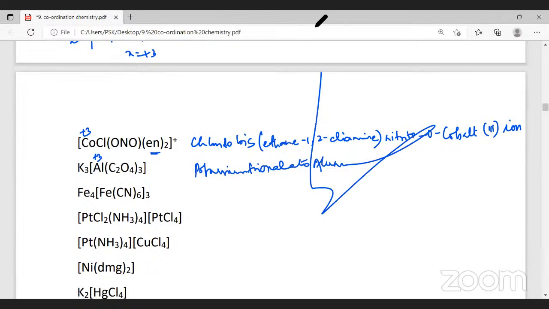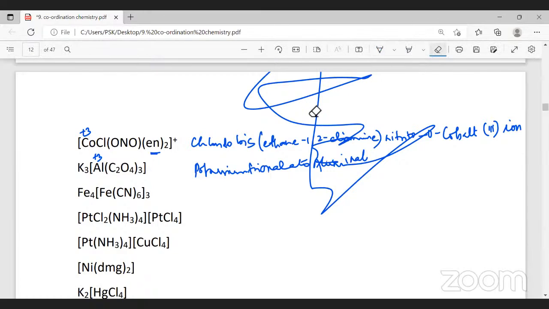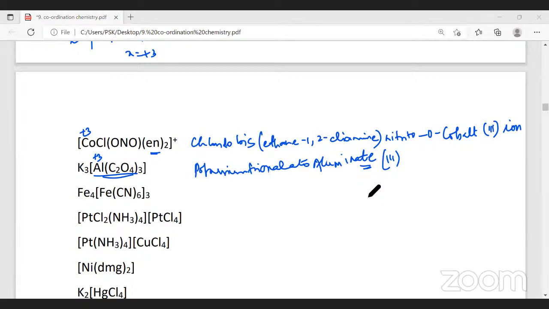Aluminate. Sorry, this writing is not okay. Aluminate. The metal is in an anionic complex, so therefore the metal has to end with what? Ate. And the charge on aluminum is 3. So it is named as what? 3. Followed? Potassium trioxalato aluminate(III). Did you understand this?